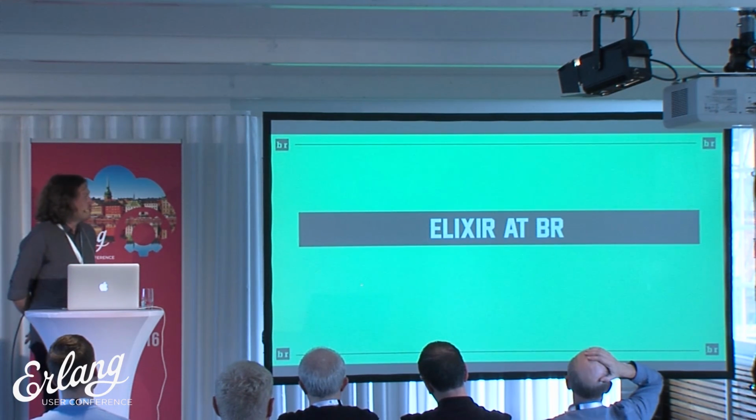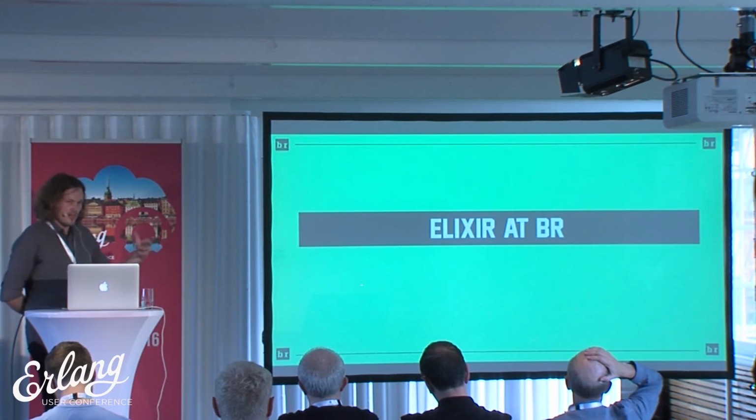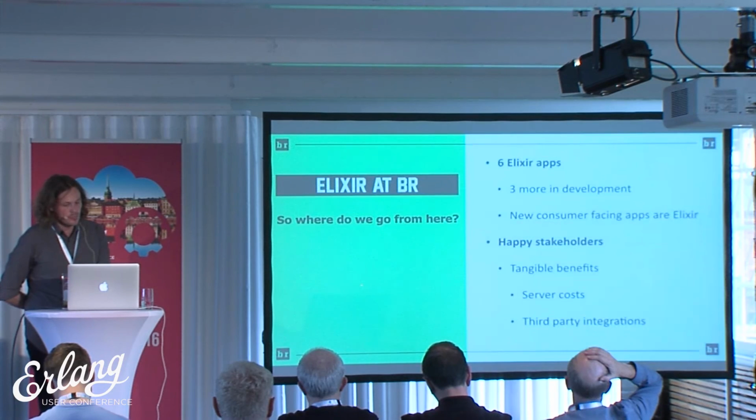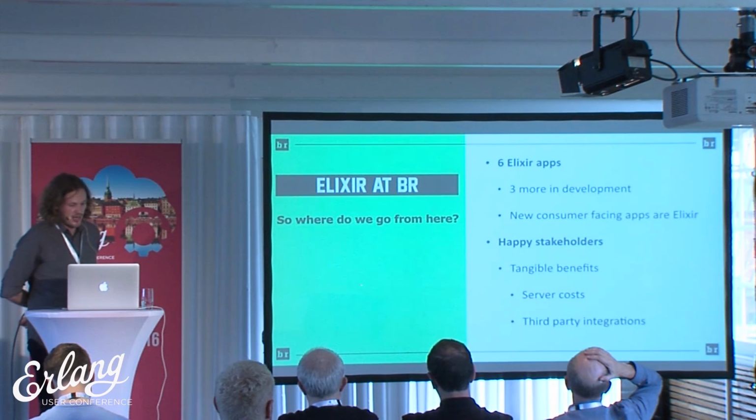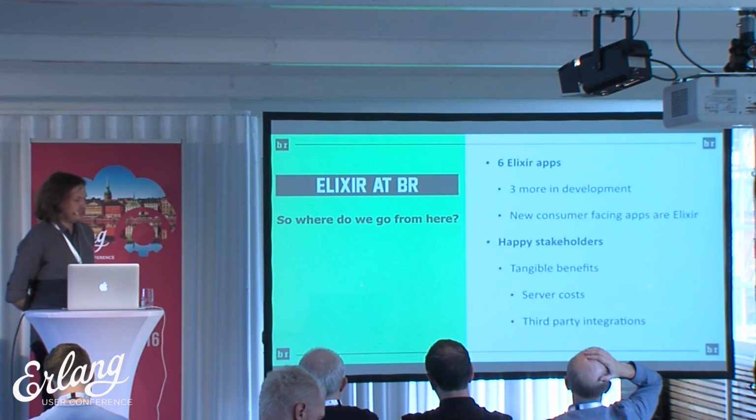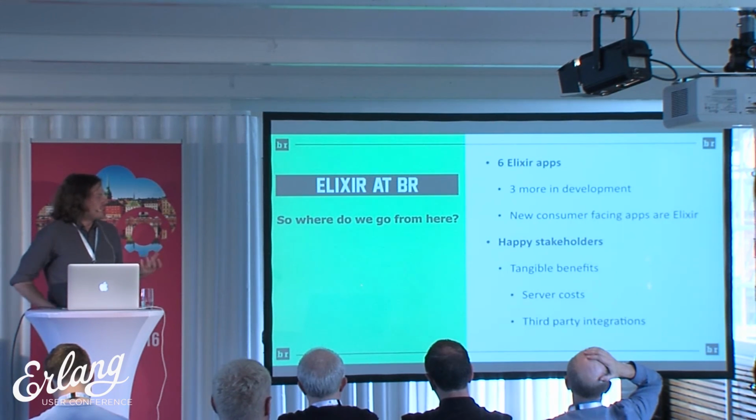And so here's where Elixir is at Bleacher Report. You've seen how the development of one app has spread to the development of other apps and really to adopting Elixir at Bleacher Report. So now we have six Elixir apps in production. We have three more in development. And it's kind of interesting the way that we've decided to break out the monolith, because we do it on a need basis.